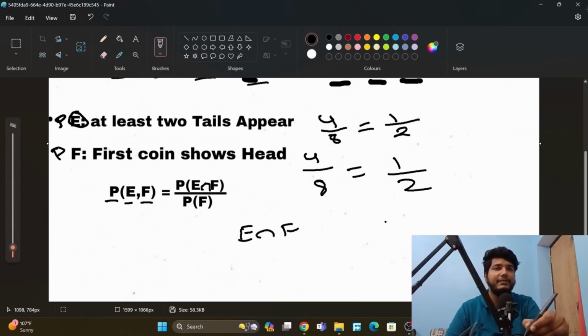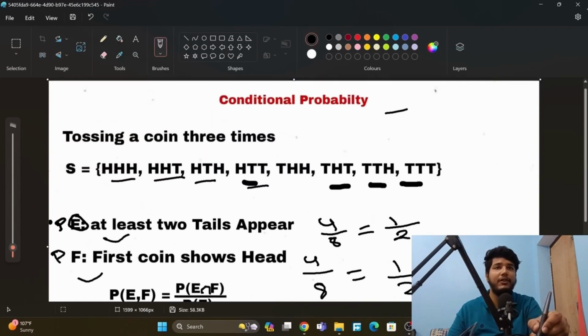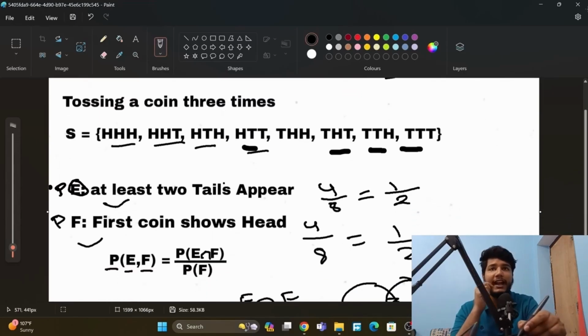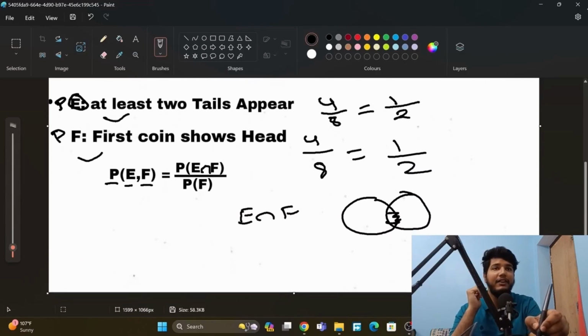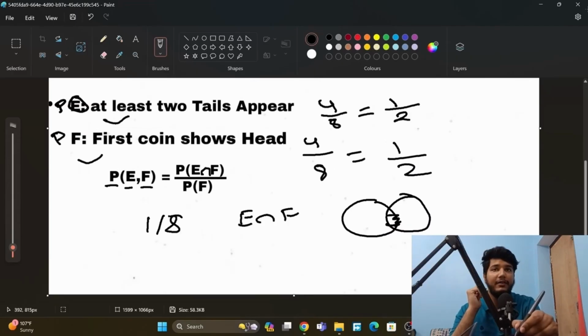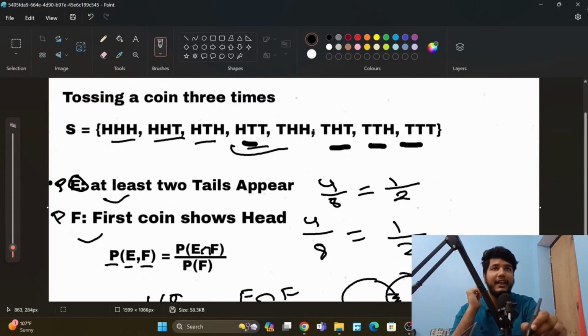What does intersection mean? The events that satisfy both. Let's look. Both events: at least 2 tails appeared, and given is the first coin shows head. So the first coin is head, and after that 2 tails. Let's look here: first coin head and 2 tails. So this is the event, and we will write it like this: 1 by 8, because the total event is 8.